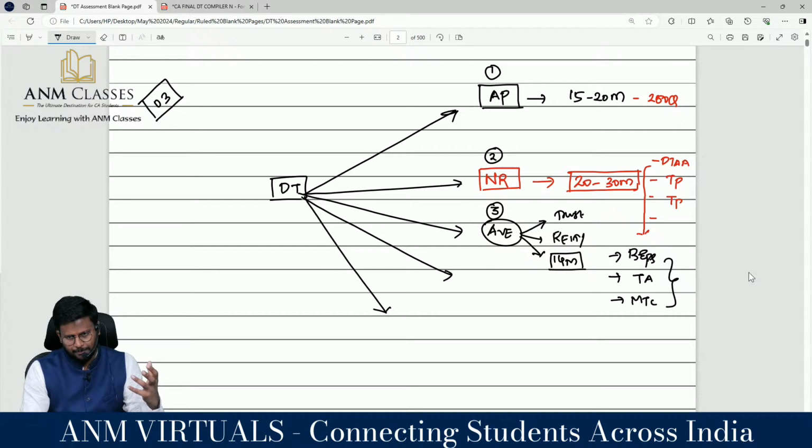Always in the May attempt, sir, amendments have a huge weightage.